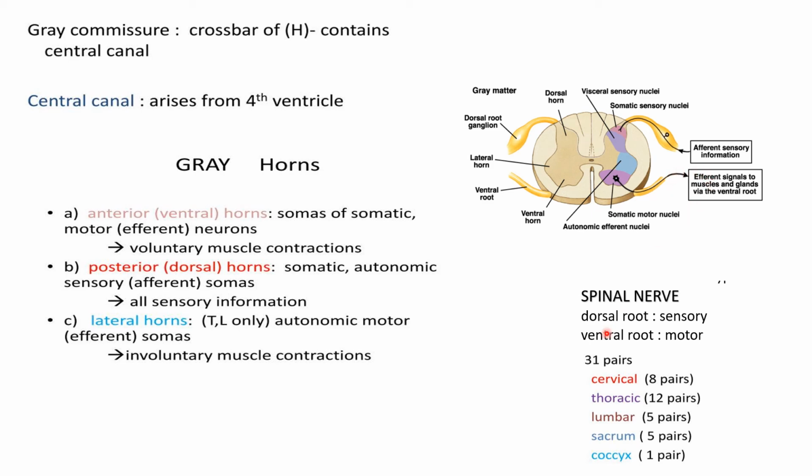So there are 31 pairs: cervical 8 pairs, thoracic 12 pairs, lumbar 5 pairs, sacral 5 pairs, and coccyx 1 pair.